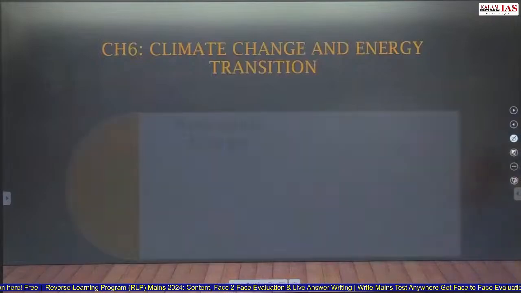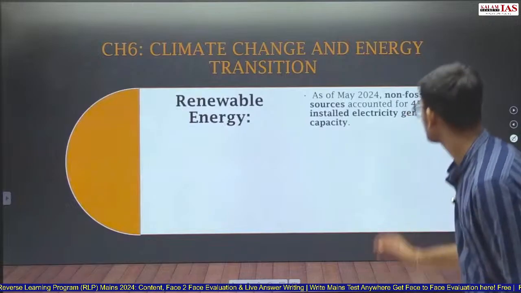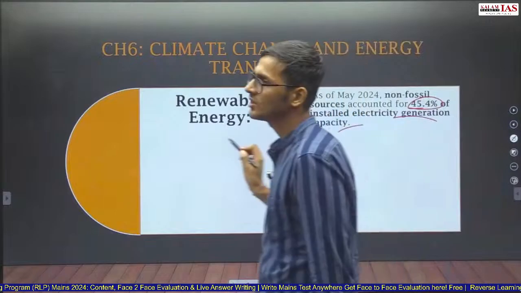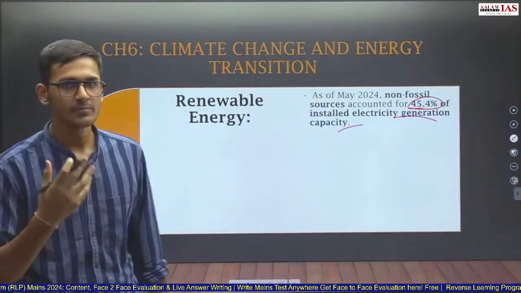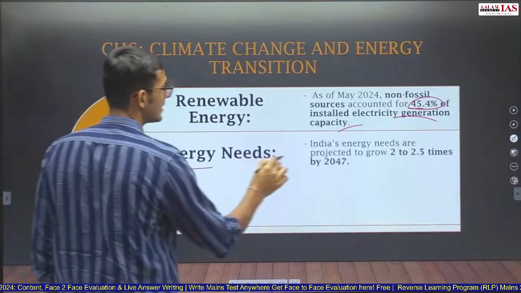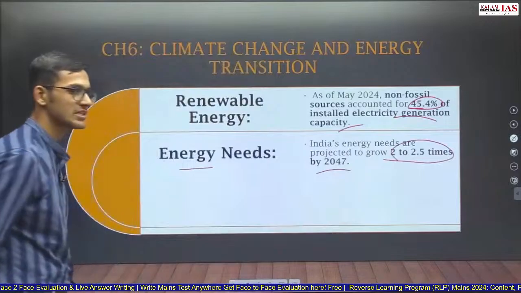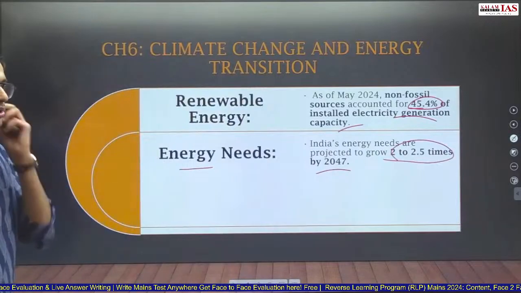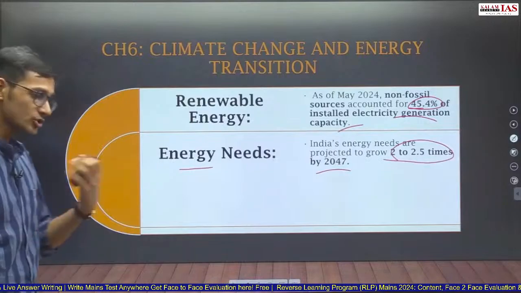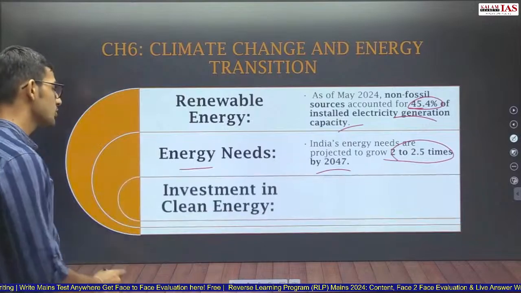Next chapter is climate change and energy transition. Here, renewable energy, non-fossil fuel, accounts for around 45% of the installed electricity generation in the nation. So renewable energy has become an important source of energy for India. Energy needs are there. India's energy needs are projected to grow 2 to 2.5 times by the year 2047. As a result, we need to grow energy capacity, the majority of which will come from non-fossil sources, but fossil fuel will also be used.